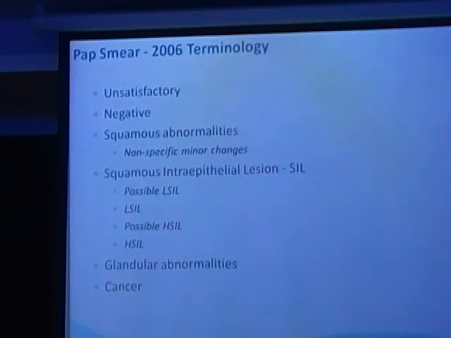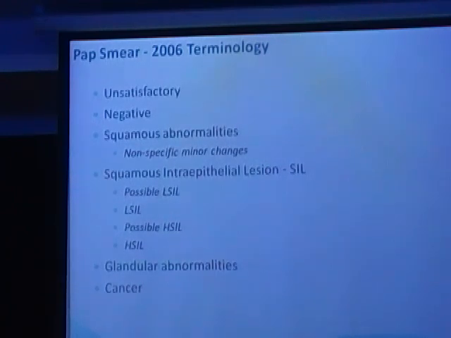An unsatisfactory pap smear is where the pathologist is not able to comment on the pap smear because of the presence of too many abnormal cells, too many infected cells, or not a properly prepared slide, a thick slide, or the cells have dried up before the slide could reach the lab. Or you have not got enough sample to say there are endocervical cells, cells from the transformation zone. You cannot report it correctly. That would be reported as an unsatisfactory pap smear, which means there's nothing wrong with the patient. It just means the pap smear needs to be repeated properly again, that's all.